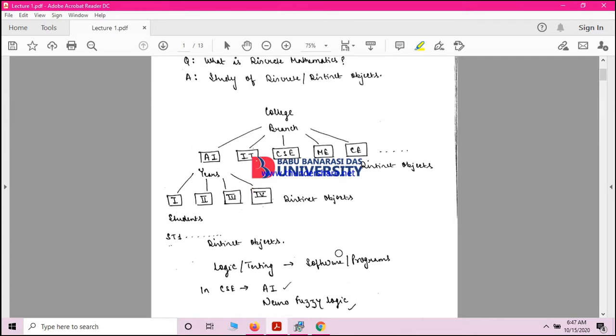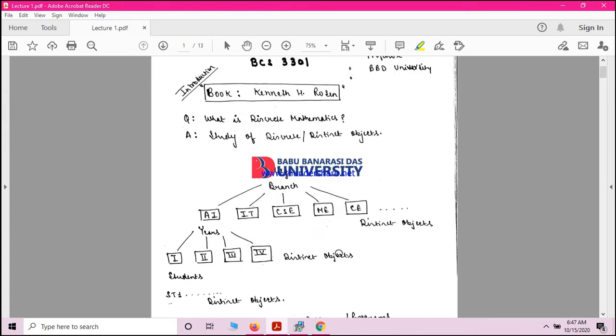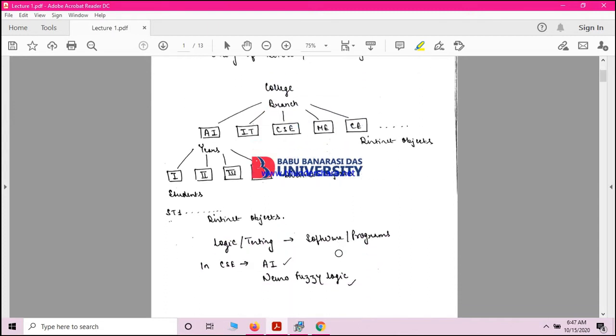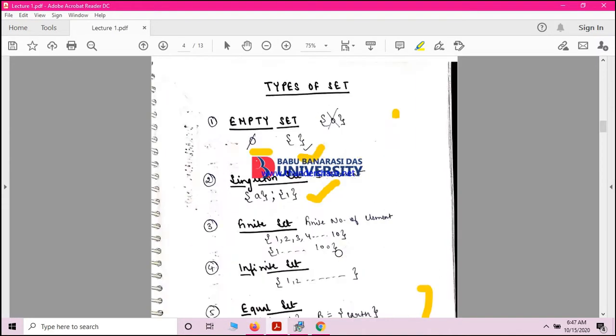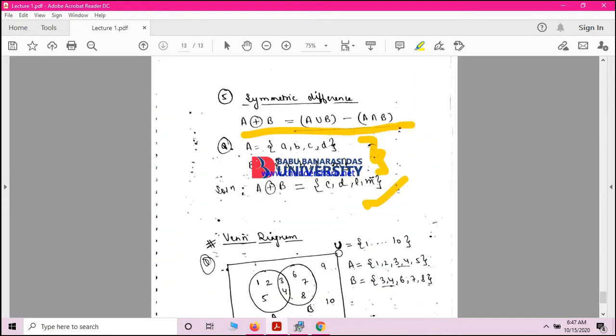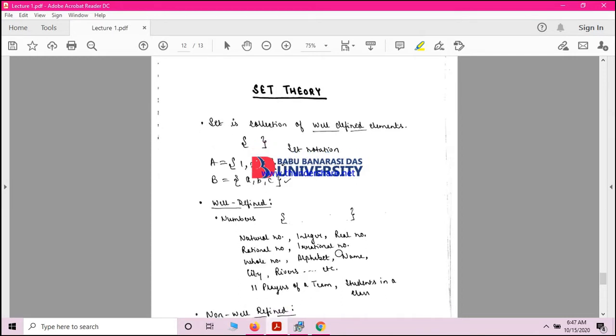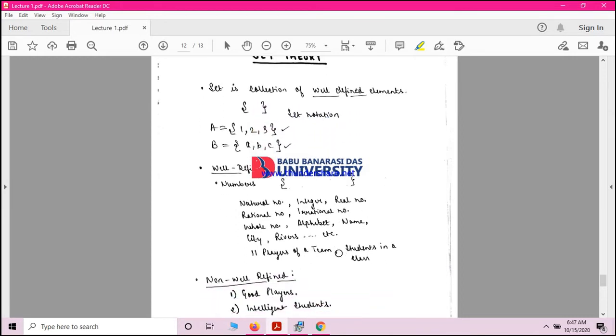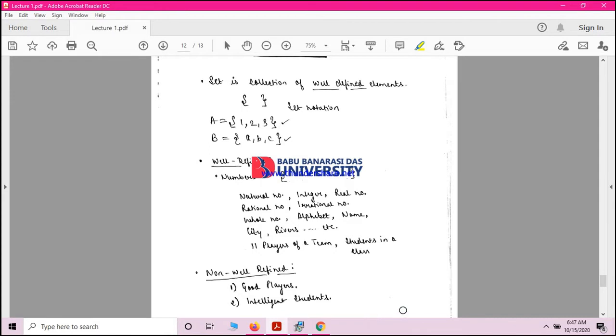I have recommended this book, Kenneth H. Rosen. You just go through this book. This is the standard book. The first thing that I'll be teaching you is set theory. Let's see what set theory is.